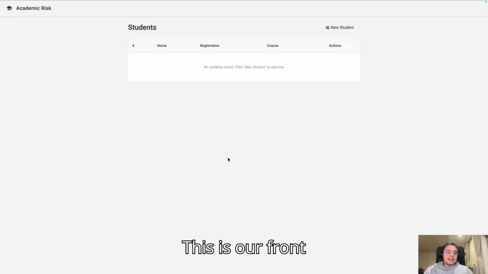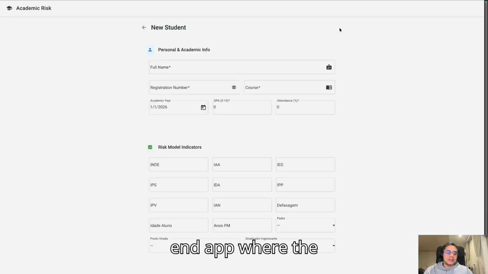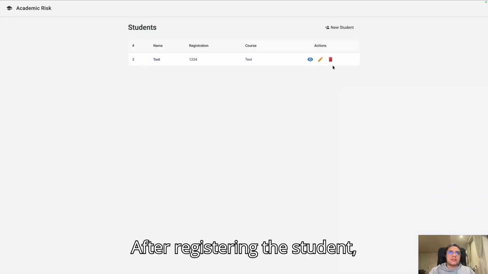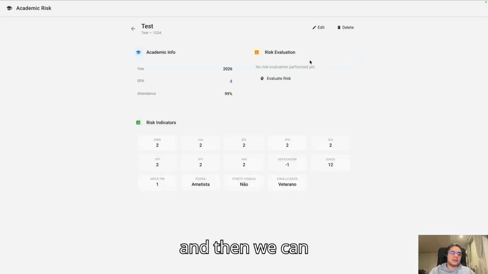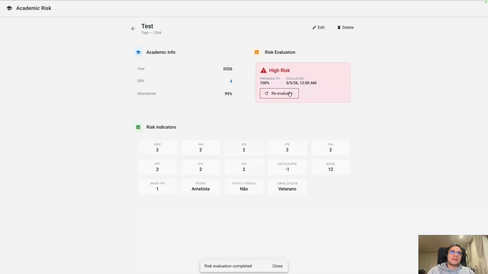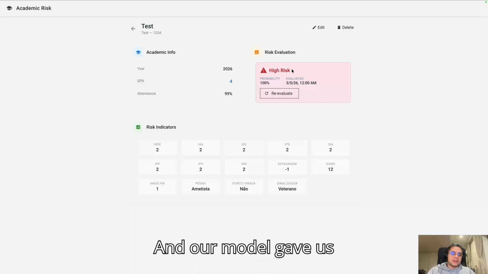This is our front-end app where the user can register a new student. Let's put here an example. After registering the student, we can view it and then we can use our model to make an evaluate risk action. So let's try this. And our model gave us the risk regarding these indicators.